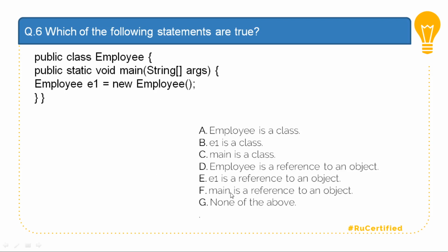Based on this, I can say options A and E are correct. So G is also incorrect. So the answer to this is A and E.